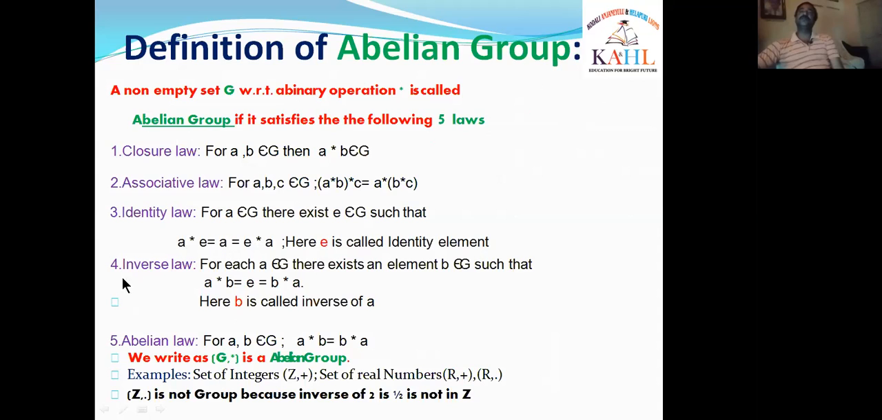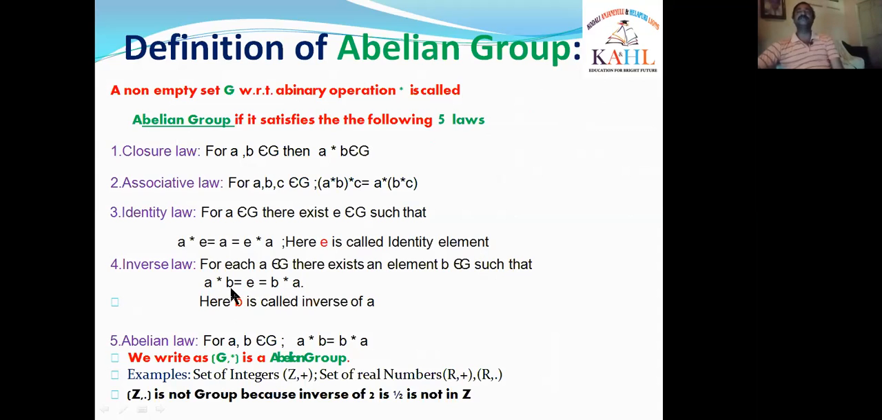The next one, the fourth one, is inverse law. For each A belongs to G, there exists an element B belongs to G such that A star B is equal to E is equal to B star A. If we observe that A star B is equal to E, B is on the right side of A. So B is called the right inverse of A. If we observe here, B star A is equal to E. Here B is on the left side of A. So we say that B is the left inverse of A.